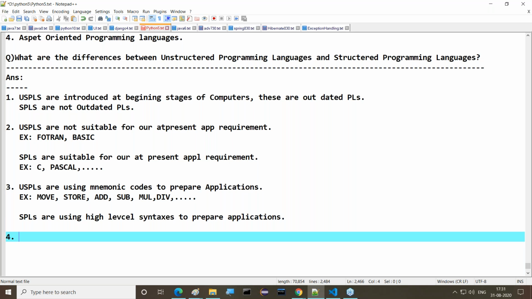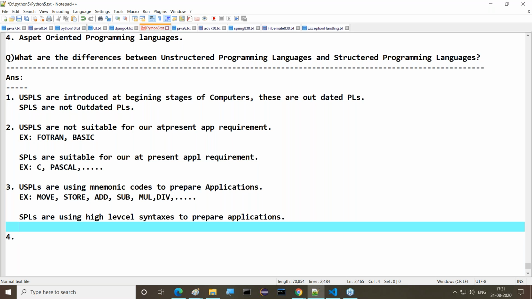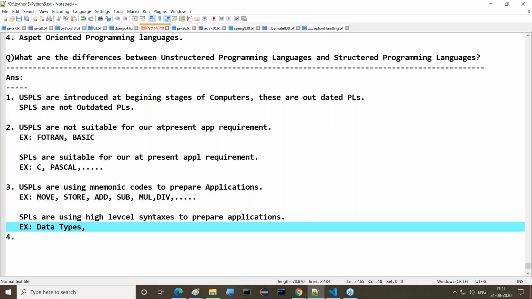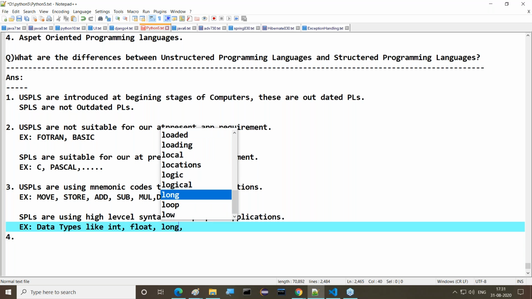Unstructured programming languages use mnemonic codes to prepare applications, whereas structured programming languages use high-level syntaxes to prepare our applications. Examples are data types that we are able to use, like int, float, long, and so on.